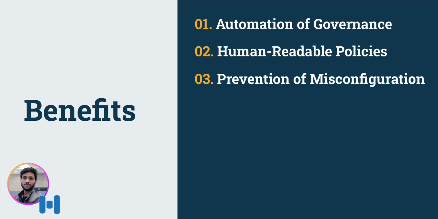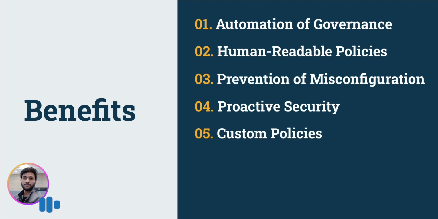Next one is prevention of misconfiguration. This comes under policy enforcement. Open Policy Agent ensures that Terraform deployments adhere to defined policies, reducing the risk of misconfigurations that can lead to security vulnerabilities and compliance violations. And next one is proactive security. This also comes under policy enforcement. Policies are evaluated before changes are applied, providing proactive security controls and risk mitigation.